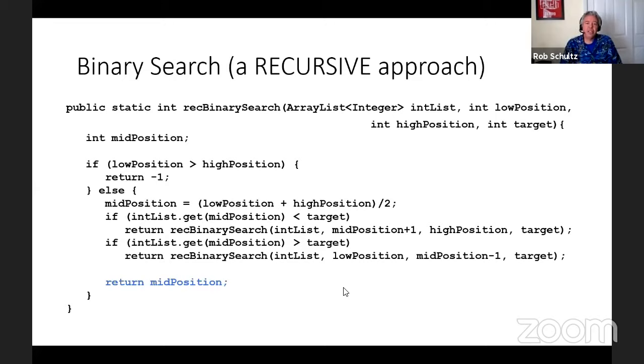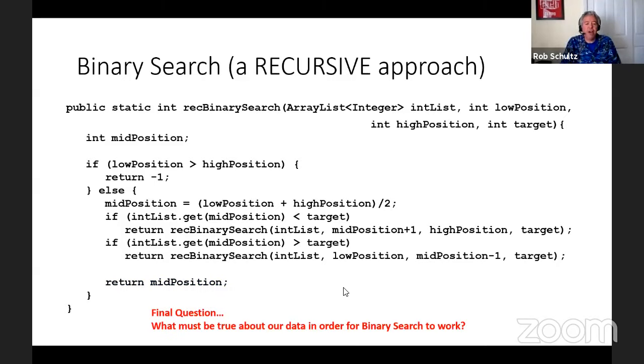But the other challenge I would give you would be to see if you can modify this a little bit. So instead of an array list of integers, maybe it looks at an array list of dogs, or an array list of hippos, or an array list of animals. See if you can go through and search for your pet's name in a list of dogs or cats or hippos or animals. Okay.